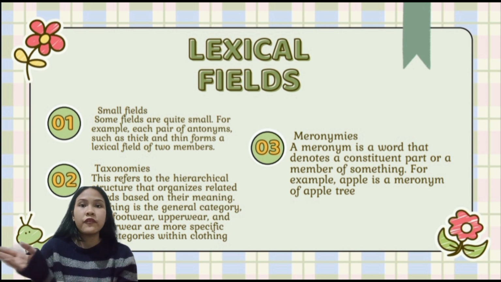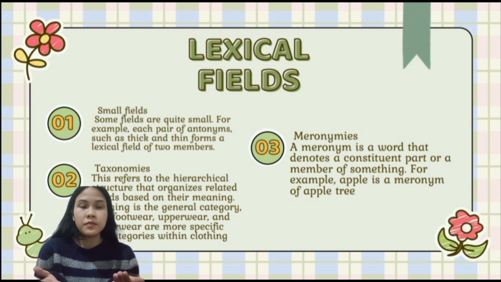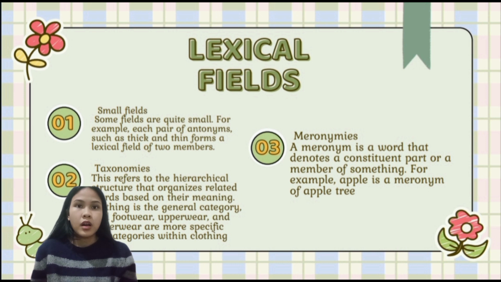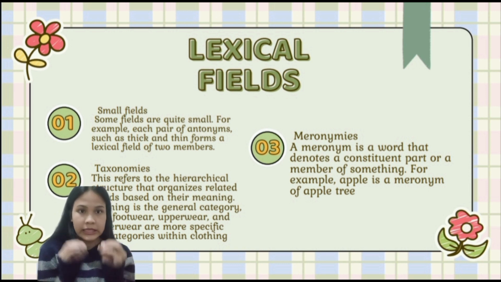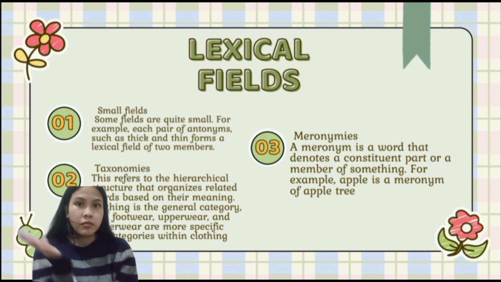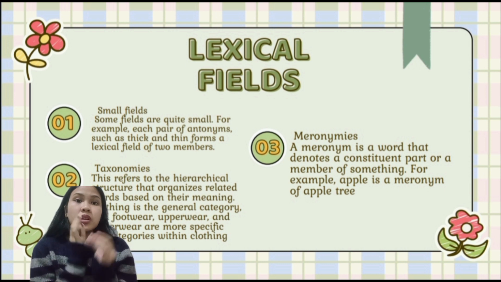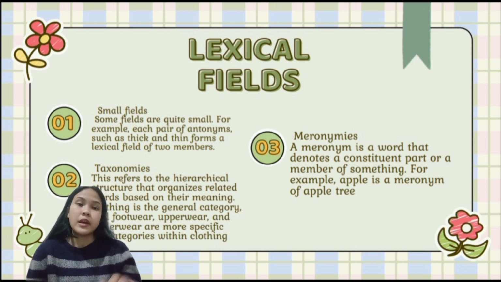The second one, we have taxonomies. This refers to hierarchical structure that organize related words based on their meaning. For the example is clothing is general category and footwear, upperwear, and underwear are more specific subcategories within clothing, that is a taxonomies. And the third one we have meronymies. Meronymy is a word that denotes a constituent part or member of something. For the example, apple is a meronymy of the apple tree.